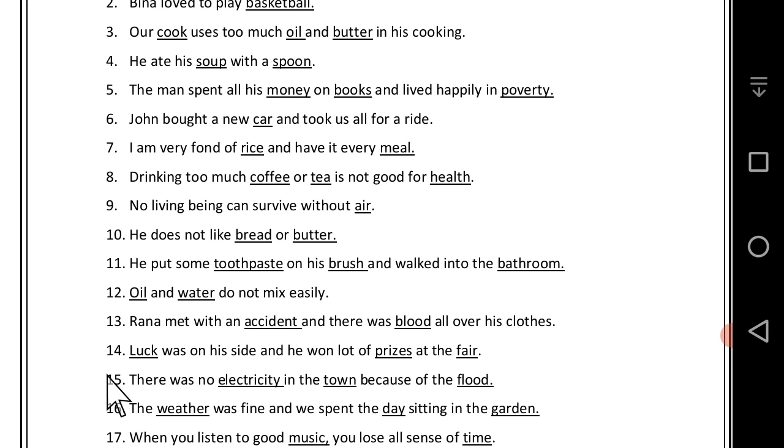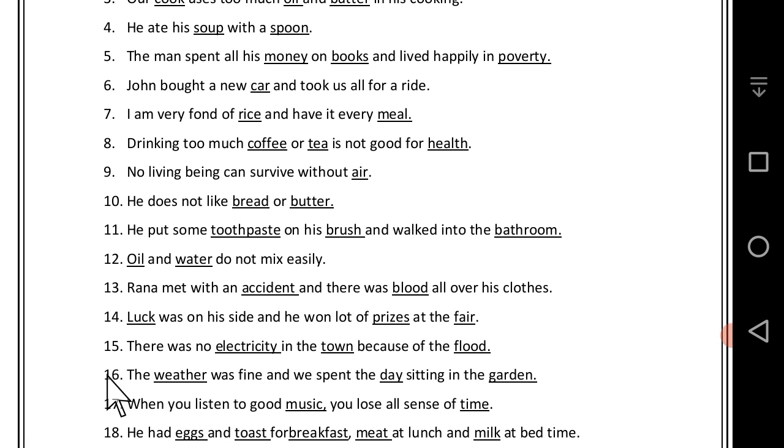In this sentence, electricity and the floods both are the uncountable noun, but the town is countable noun. 16. The weather was fine and we spent the day sitting in the garden. In this sentence, weather is uncountable noun, but the day and the garden are countable noun.